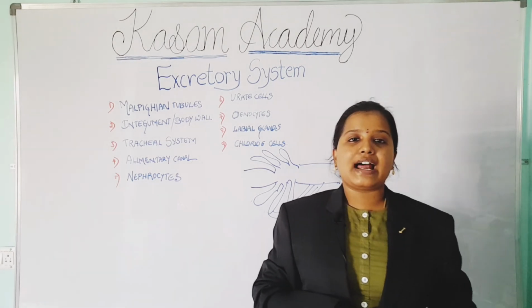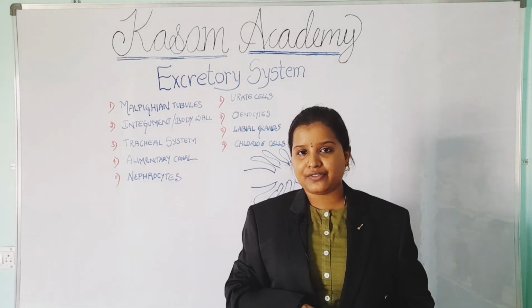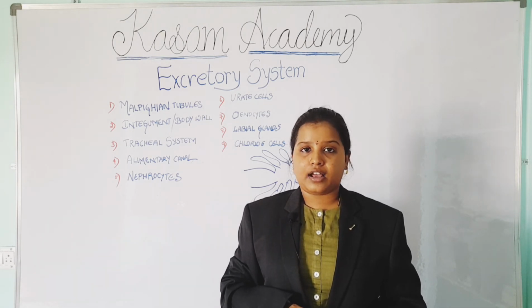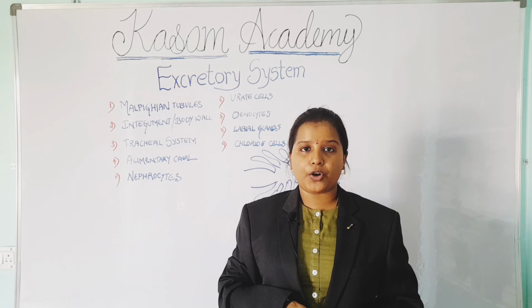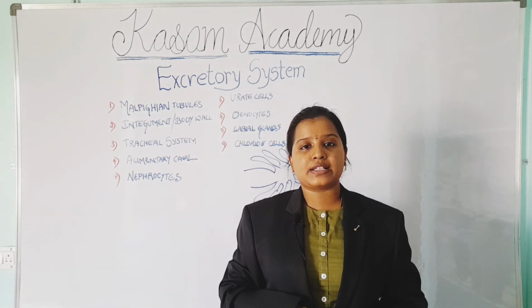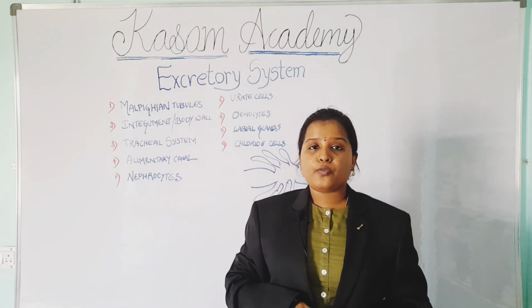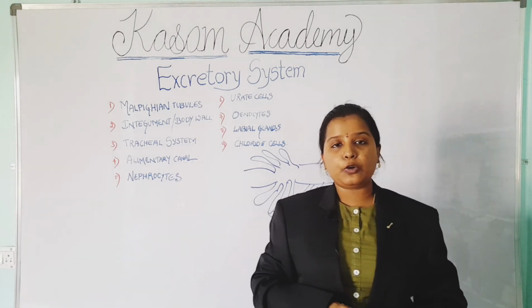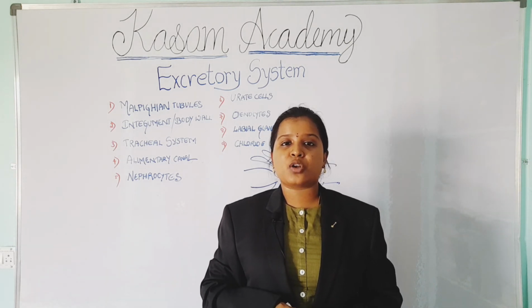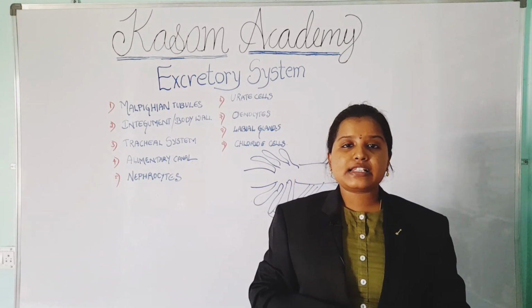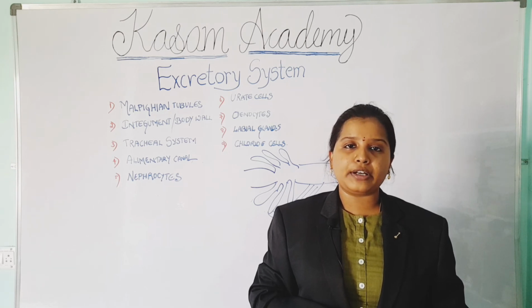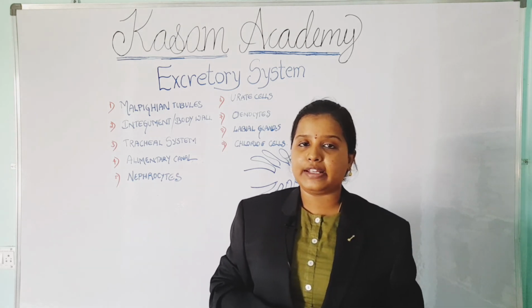The last one is chloride cells. These are generally present in aquatic insects, such as the naiads of mayflies or stoneflies. In insects living inside the water, these chloride cells are involved in excretion. From the surrounding water, the body takes in salts present in the water. These cells remove the excess salts from the body and maintain the ionic balance between the body and the surrounding environment.